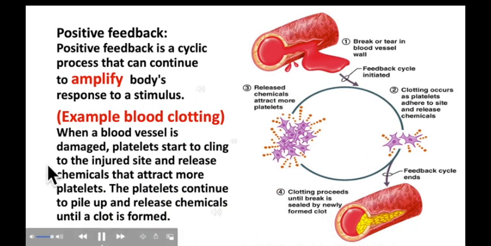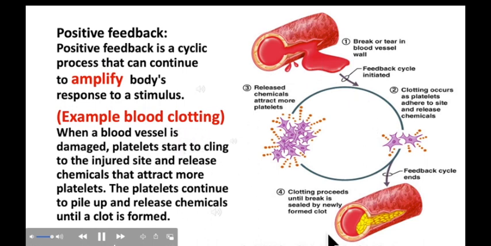So let's discuss the first type of feedback system, that is positive feedback. What is positive feedback? It is a cyclic process that can continue to amplify or increase the body's response to a stimulus. The best example for this positive feedback is blood clotting. See the diagram on the right.